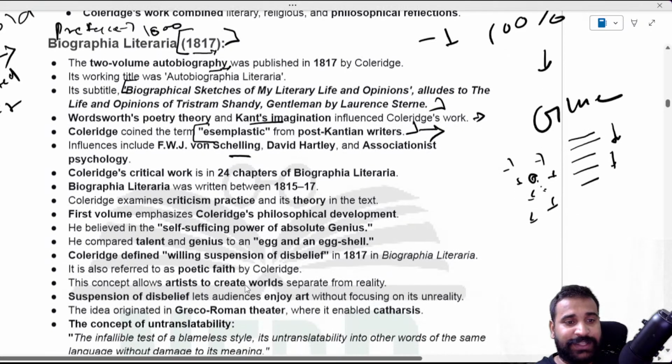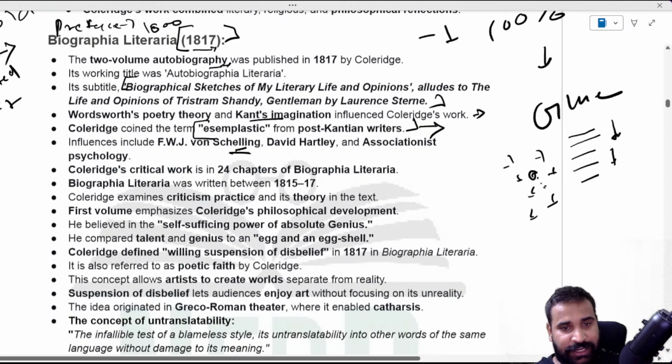Anyway, influences include Schelling, as I told you, David Hartley, and Coleridge's critical work. Remember, 24 chapters, very important. It was written in 1815 to 1817 and published in 1817 as well. The first volume emphasizes Coleridge's philosophical development.